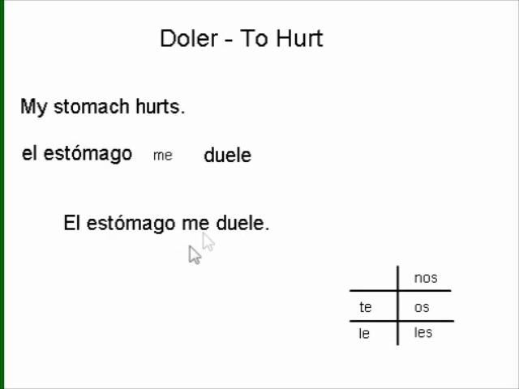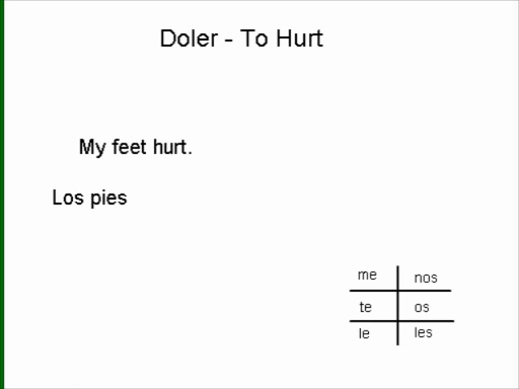Let's look at some other examples. My feet hurt. Feet is los pies. So again, third person, like I said, we'll always use a third person form of doler. But this time it's plural, so that would be duelen. But so far our sentence just says the feet hurt. It's not telling us who is being hurt by the feet. So we have to have that. Again, it is my feet. I'm the one who is feeling pain from my feet. So again, we would use me.